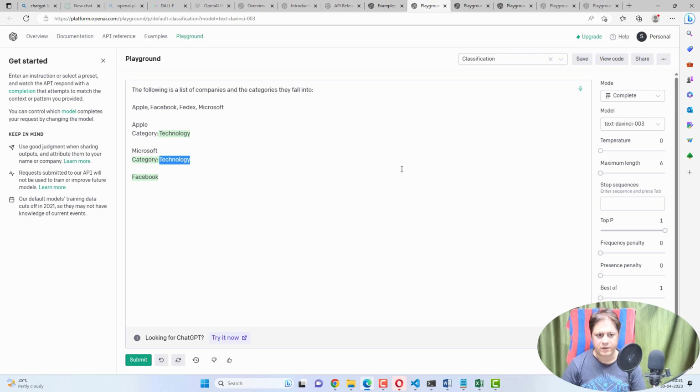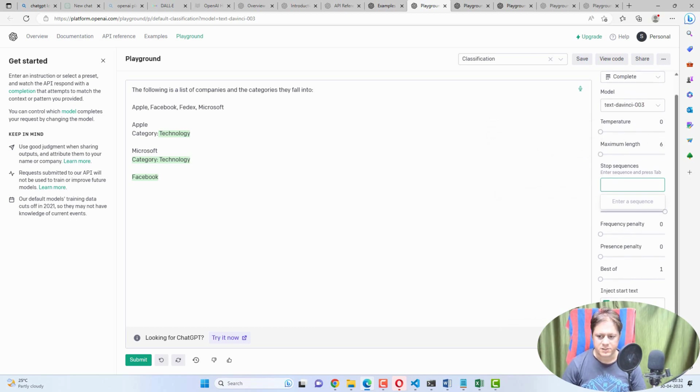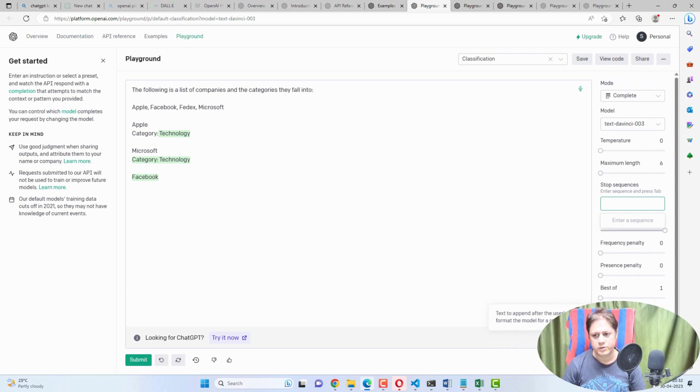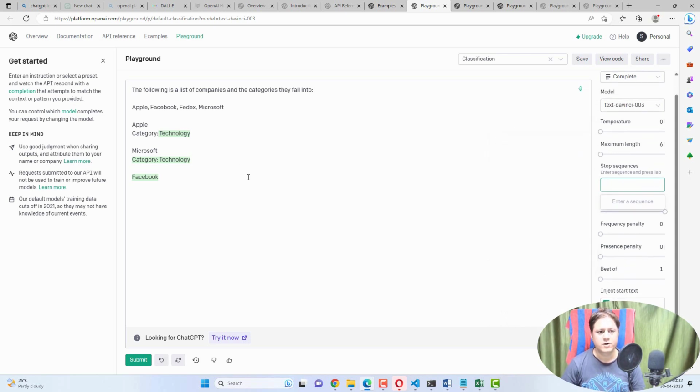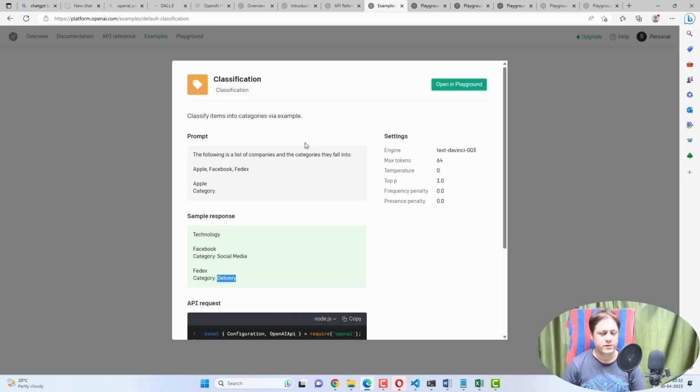So you see what I did. I did not know about that, but on the playground, by default, there was an enter as a stop sequence. So there might be an enter keyword or some character in the response, that's why it stopped. On the right side, everything you can configure, you can make changes here, you can change the temperature, maximum length. I have already explained all this stuff previously. If you have not gone through it, please go through it. In that video I have mentioned what all these settings are about. Okay, so this was a simple example of a classification. So let's move on to the next video.